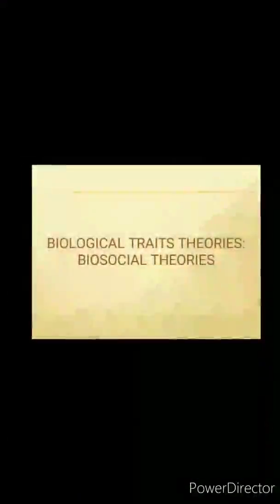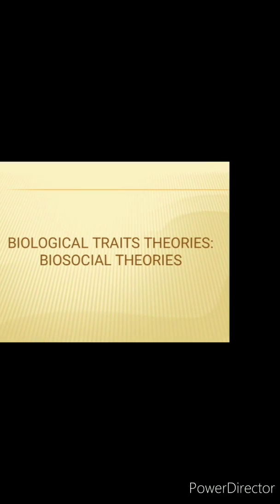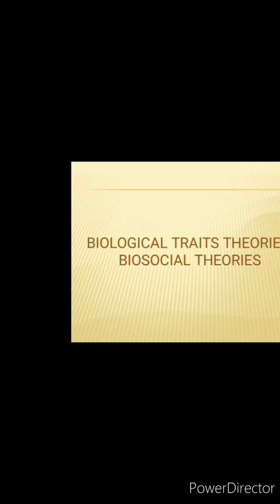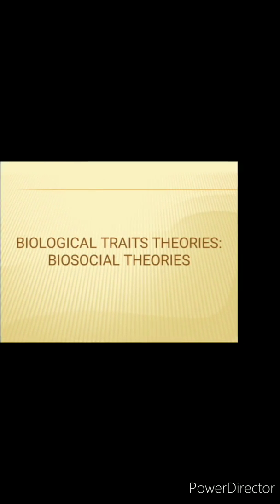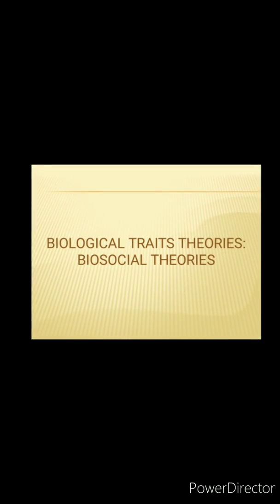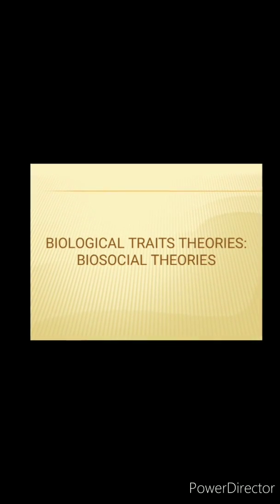The first theory is biological trait theories, or biosocial theory. Rather than view the criminal as a person whose behavior is controlled solely by conditions determined at birth, most biocriminologists believe that physical, environmental, and social conditions work in concert to produce human behavior. Because of this integrated approach, this view is commonly referred to as biosocial theory.